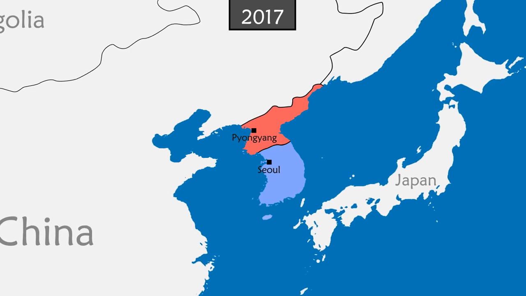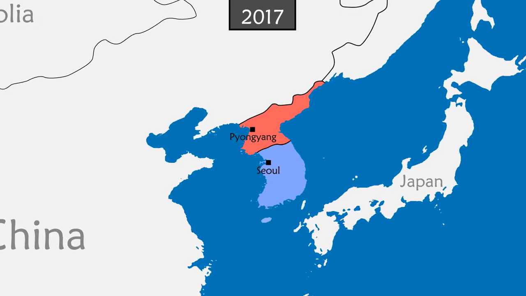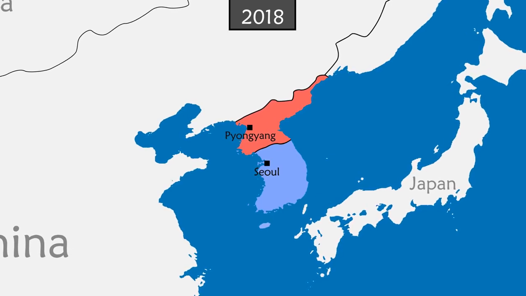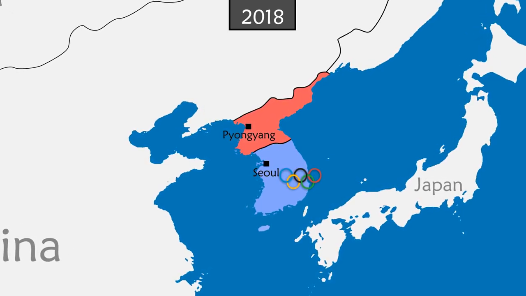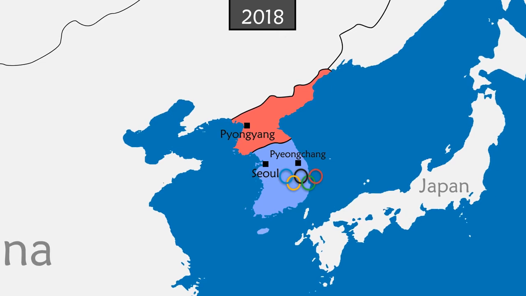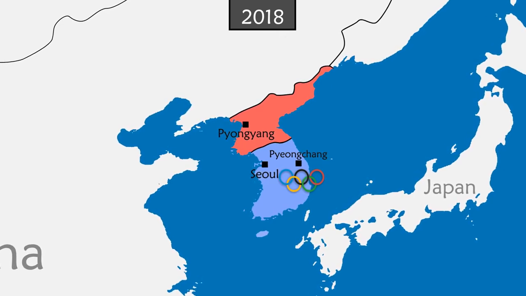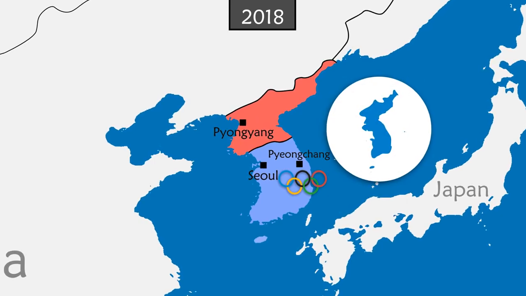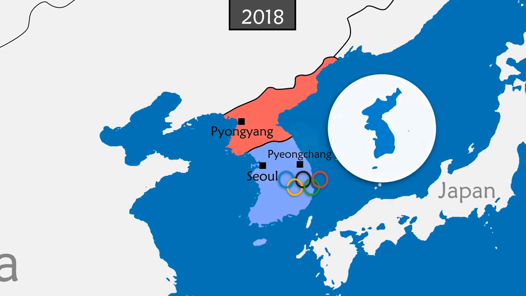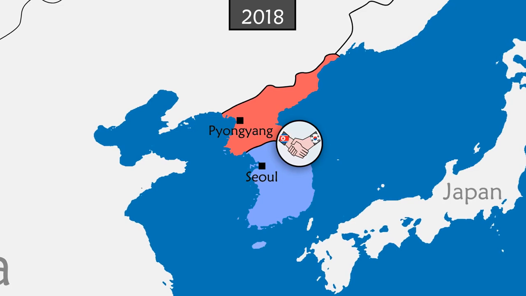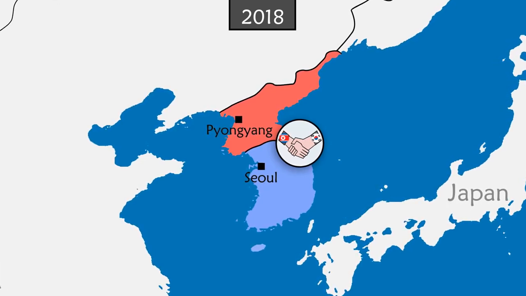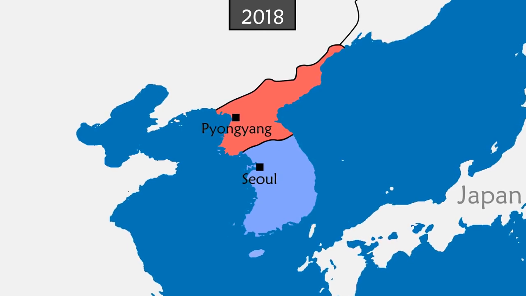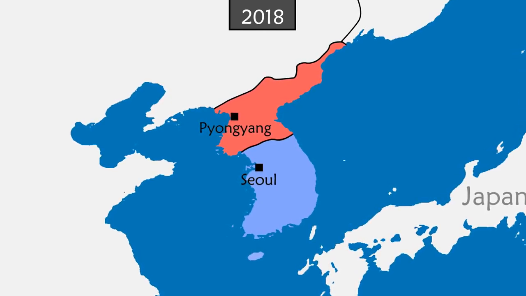In late 2017, tensions flare between Kim Jong-un and the new president of the United States, Donald Trump. But the subsequent Winter Olympics held in South Korea's Pyeongchang provides new hope for peace. During the opening ceremony, the two Korean delegations marched as part of a united Korean contingent. This is followed by a diplomatic rapprochement between North and South Korea and a historic first meeting between their heads of state. Today, a meeting between Kim Jong-un and Donald Trump is still on the cards.